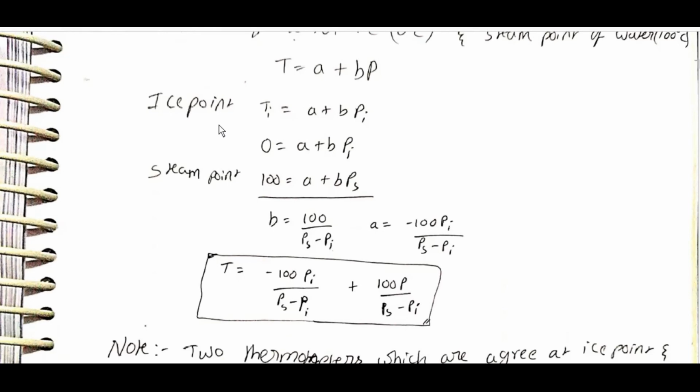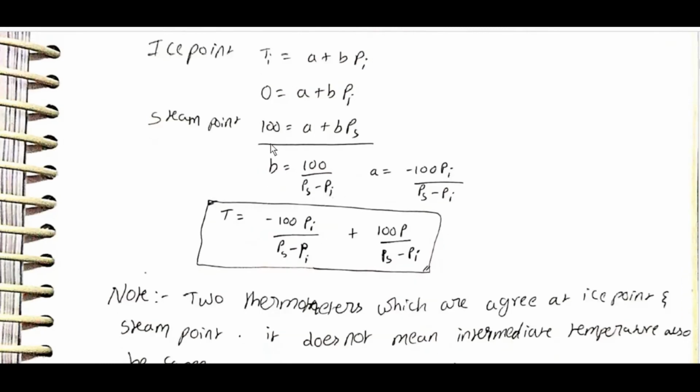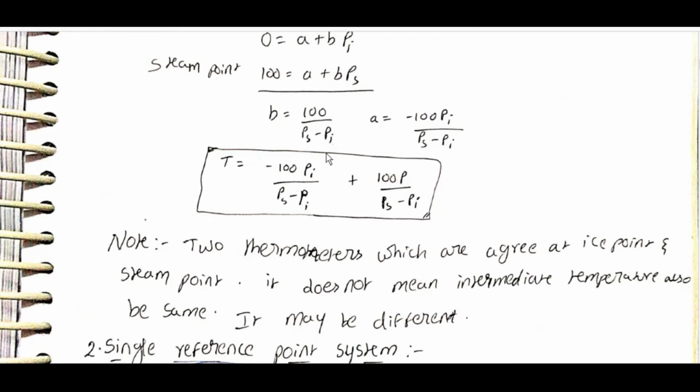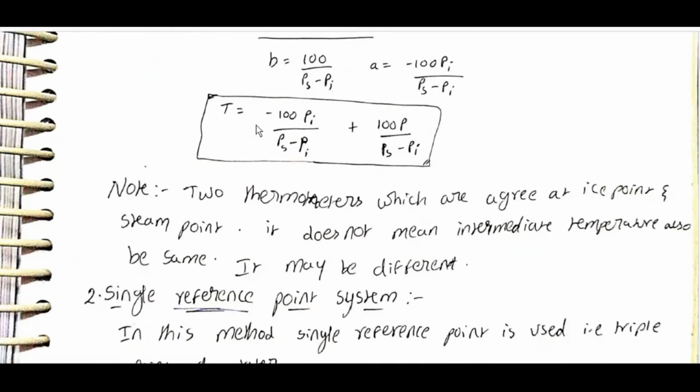T is equal to A plus BP. Ice point: Ti is equal to A plus BPi, 0 is equal to A plus BPi. Steam point: 100 is equal to A plus BPs. B is equal to 100 by Ps minus Pi. A is equal to minus 100 Pi by Ps minus Pi. T is equal to minus 100 Pi by Ps minus Pi plus 100 P by Ps minus Pi.